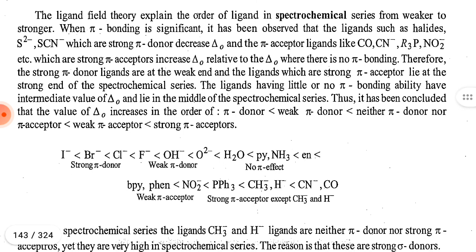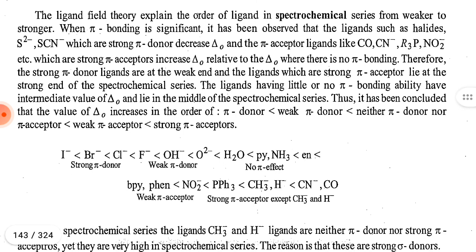Therefore, the strong pi donor ligands are at the weak end, and the ligands which are strong pi acceptors lie at the strong end of the spectrochemical series. The ligands having little or no pi bonding ability have intermediate values of delta zero and lie in the middle of the spectrochemical series.